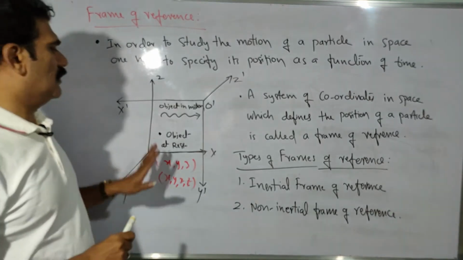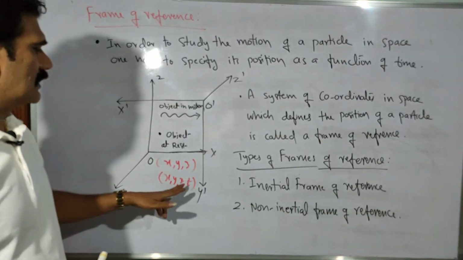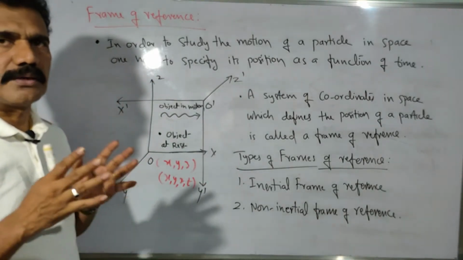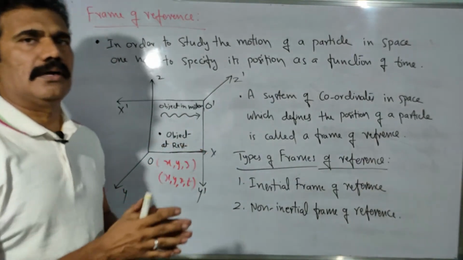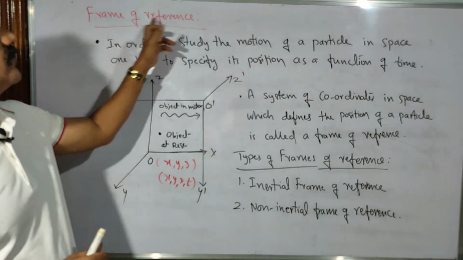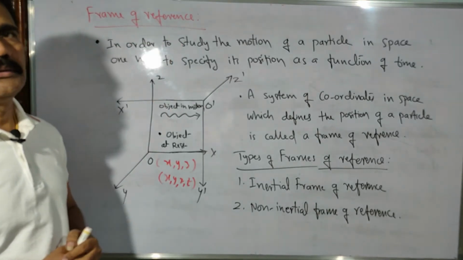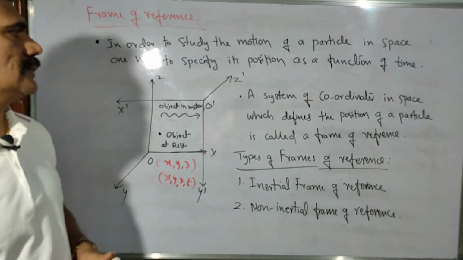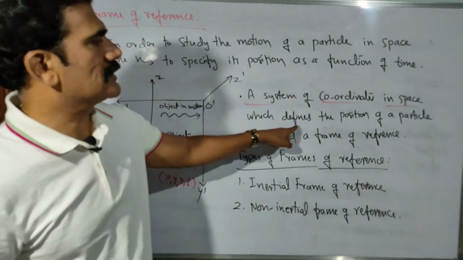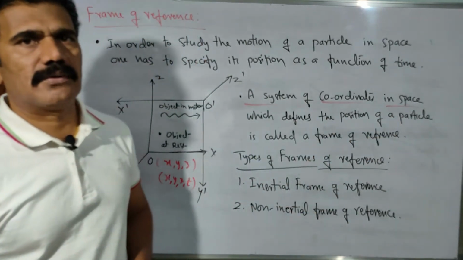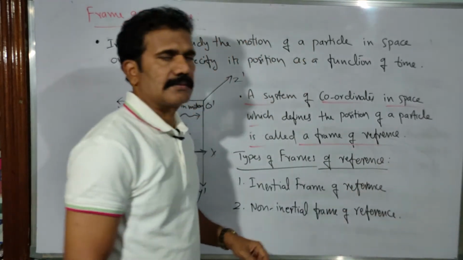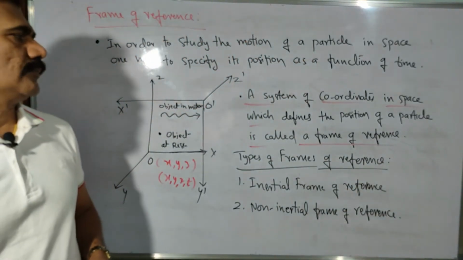So we have the coordinate system x, y, z and time t. Whatever reference we are considering, with respect to that particular coordinate system or origin, is called in general the frame of reference. Clear? So how do you define the frame of reference? It is a system of coordinates in space which defines the position of a particle, and that is called a frame of reference.